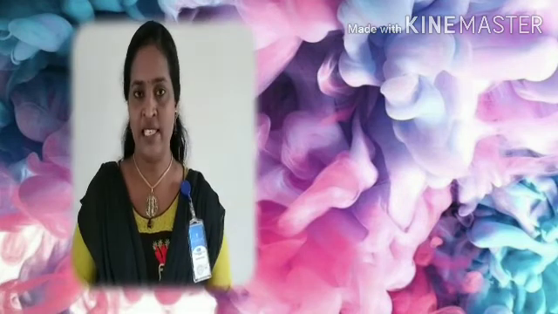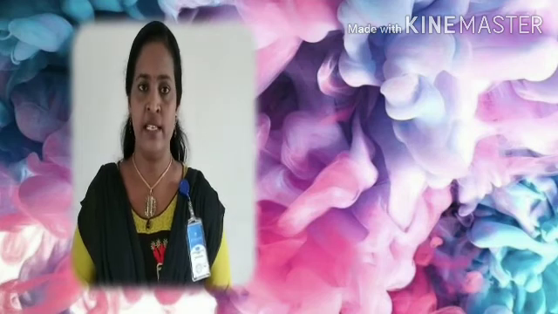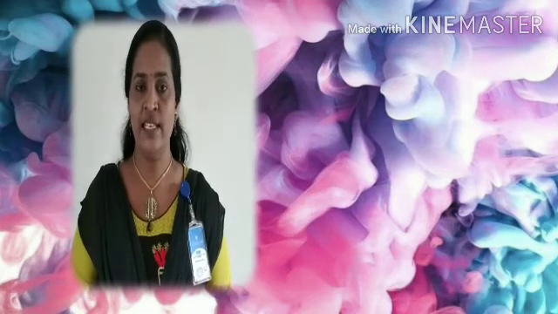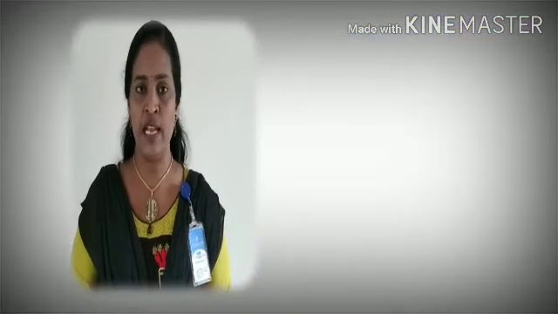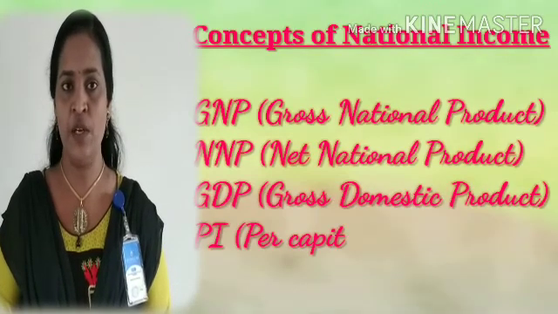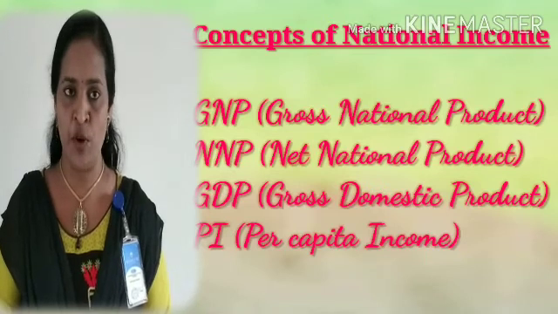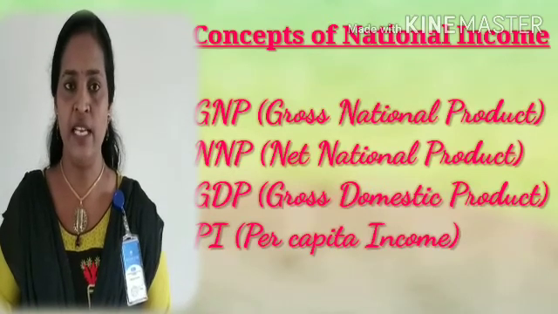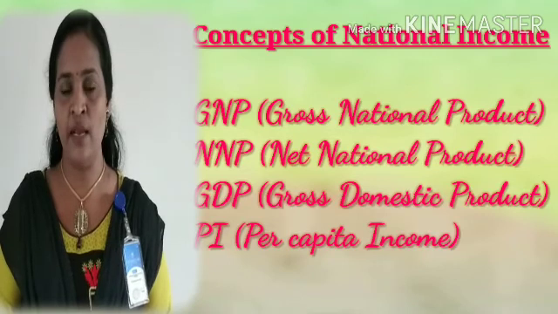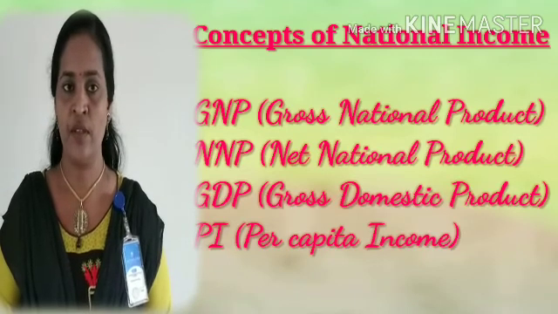In the previous class, we have discussed the need for calculating national income. Now, let us see some important concepts related to national income. They are GNP, Gross National Product, GDP, Gross Domestic Product, NNP, Net National Product, and per capita income.